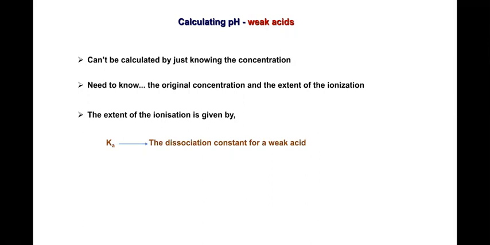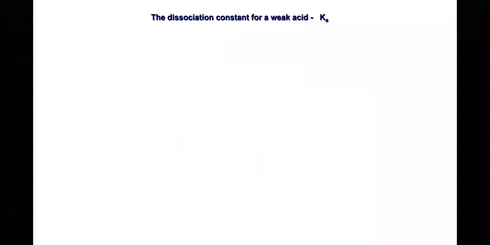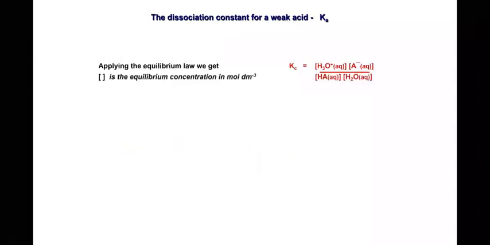So first, we need to know the dissociation constant in case of a weak acid. Based on that, we have to calculate the pH. First, we will discuss the dissociation constant for a weak acid. Look at this. The dissociation constant for a weak acid, Ka, is equal to what?